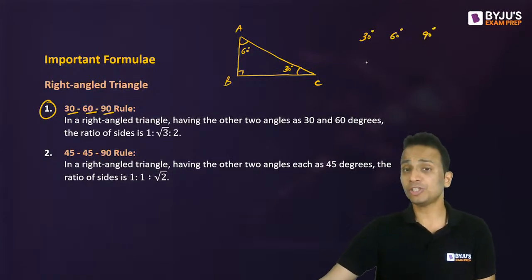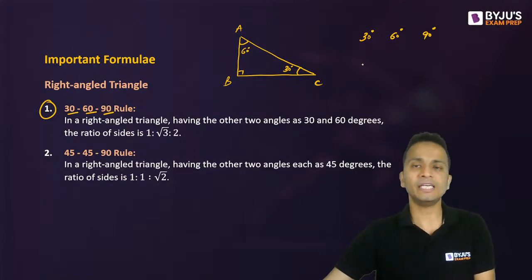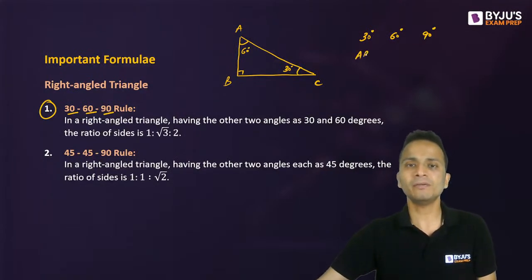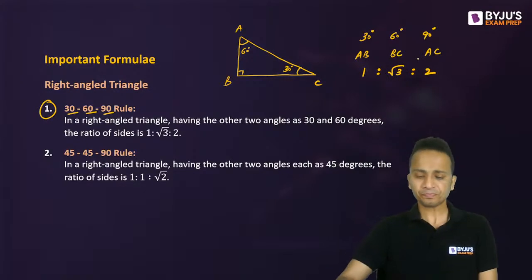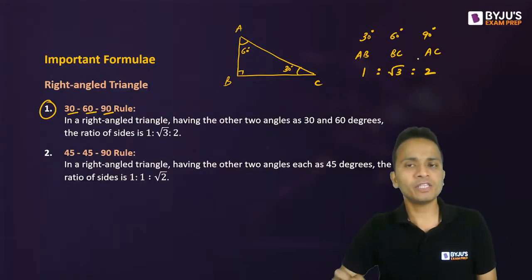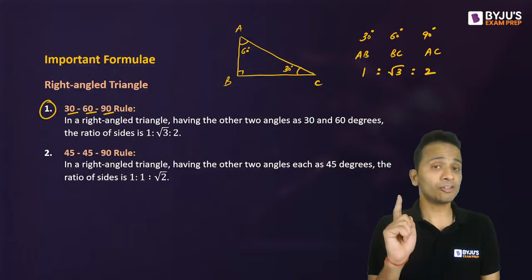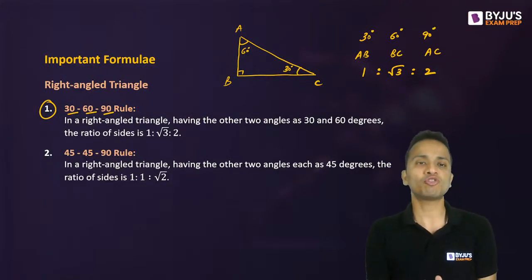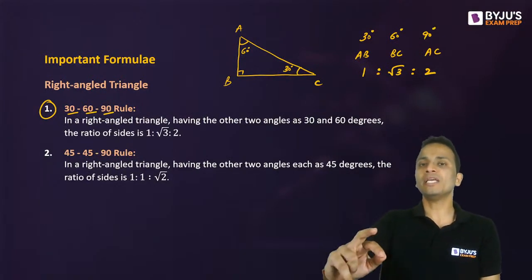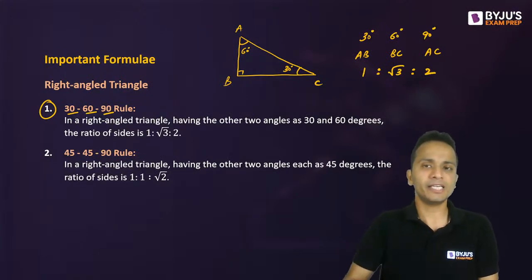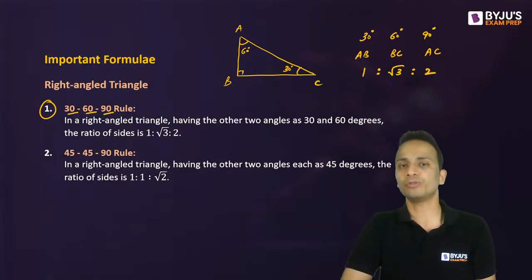You can write the ratio of the sides which are opposite to 30-degree angle, that means AB, opposite to 60-degree angle, which is BC, and opposite to 90-degree angle, which is AC. So the ratio of these three sides will be equal to 1 is to under root 3 is to 2. So if any one of the three sides is given in a 30, 60, 90-degree triangle, then you can quickly write the length of the other two sides.